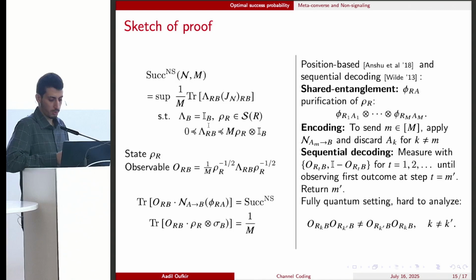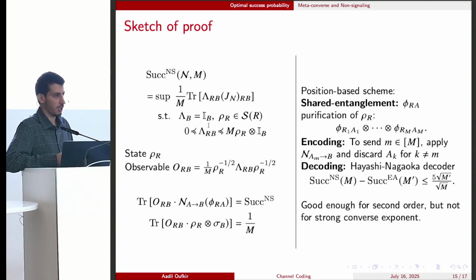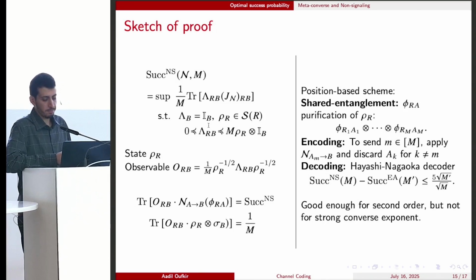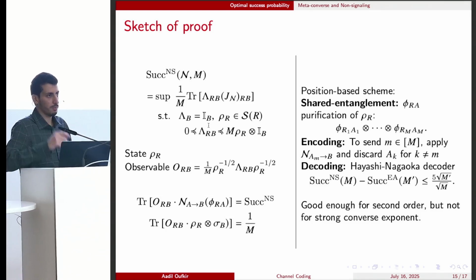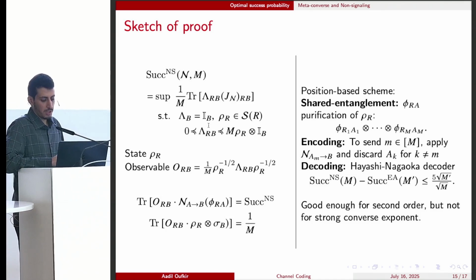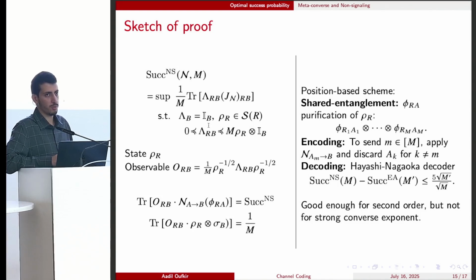Our first attempt to overcome this difficulty is to use the well-known Hayashi-Nagaoka decoder and inequality. Here we take the observables and divide them by the sum. We can achieve this approximation, which has an additive error that scales like square root of m' over m. So this is good enough for second order, but not for the strong converse exponent.